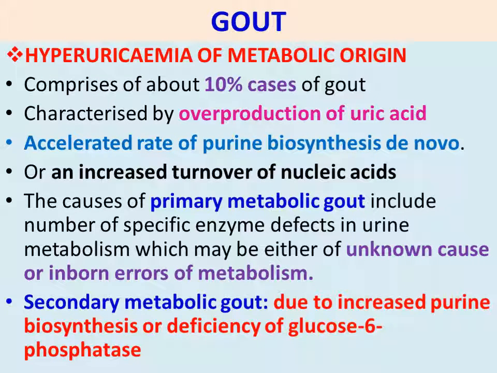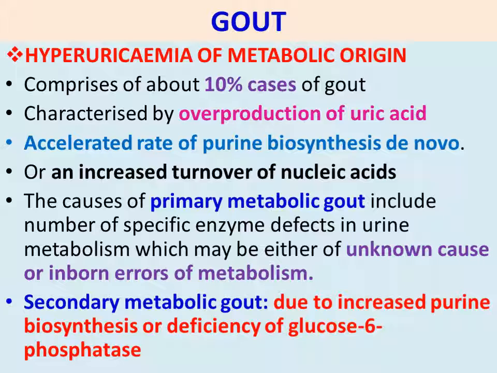Next, gout is classified based on the origin. Hyperuricemia of metabolic origin comprises about 10% of cases of gout, characterized by overproduction of uric acid in the liver, with an accelerated rate of de novo purine biosynthesis. That means purine biosynthesis increases, and from the purine, uric acid formation also increases. So this happens in the liver. Only 10% of gout cases are due to liver metabolic problems.